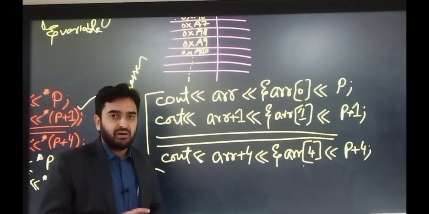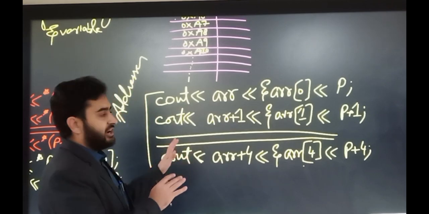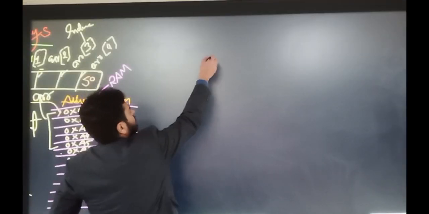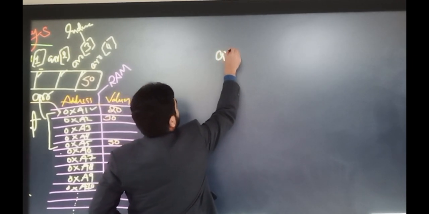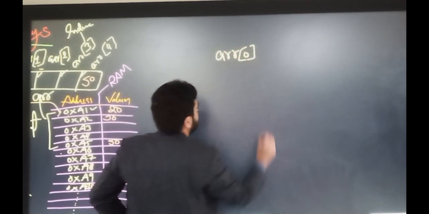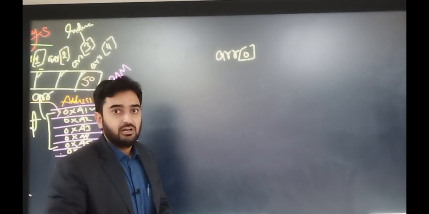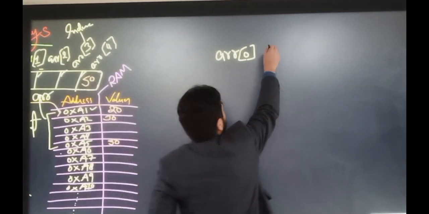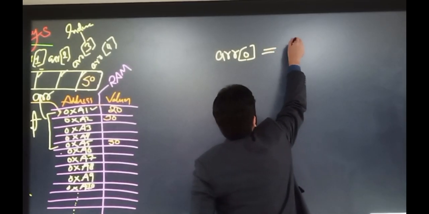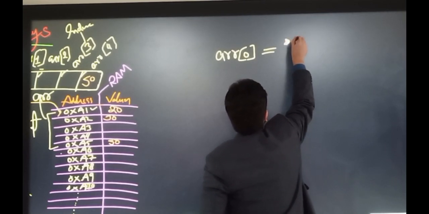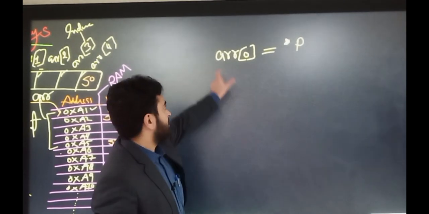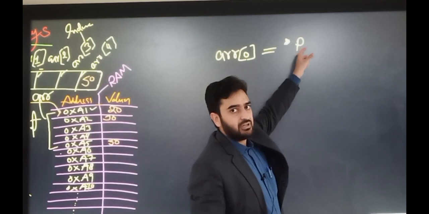Okay, now let me summarize the whole concept of pointers and arrays in one slide. So if you write the array of 0, it means we want to access the first element, the value. Here we are accessing the first value inside the array. This is equivalent to writing the dereference operator with the pointer. So this statement is equivalent to the dereference operator and pointer variable.